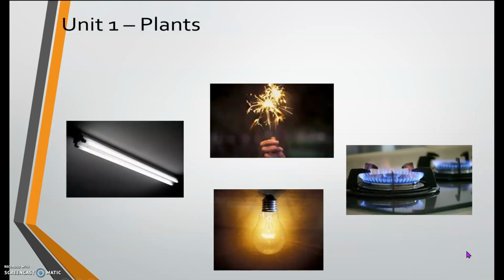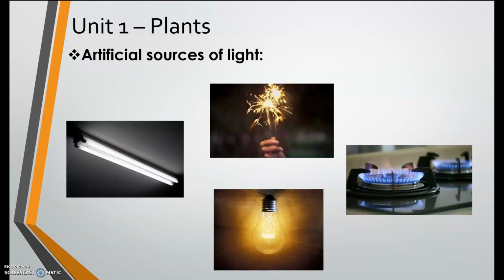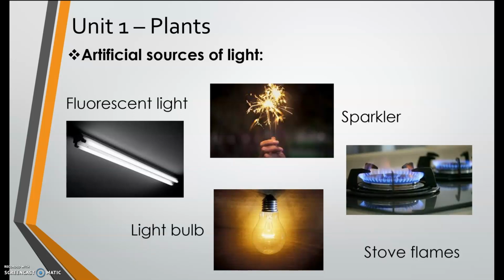Now let's move on to the second one. Artificial sources of light. Everybody repeat after me. Artificial sources of light. Very good. Artificial meaning it is man-made. Okay, let's read the examples.